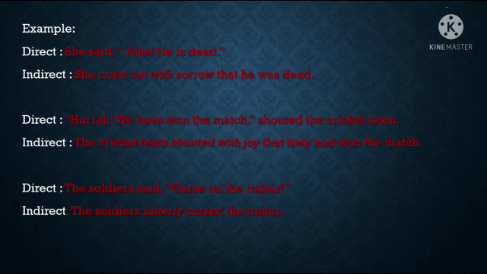Look at the example. She cried out with sorrow. So we have replaced the interjection alas as cried out with sorrow when we change direct speech into indirect speech, and we have used the connecting word that, and the tense is also changed.